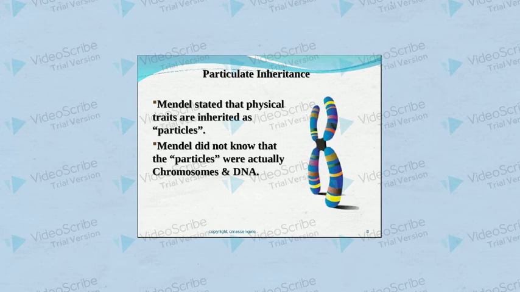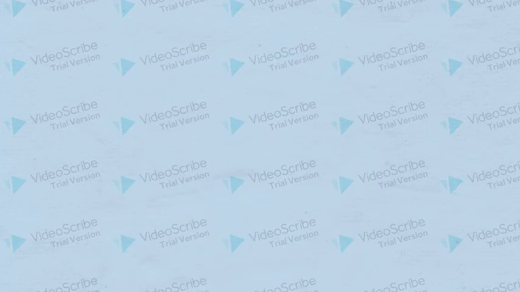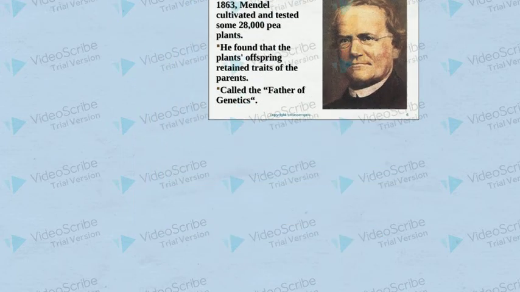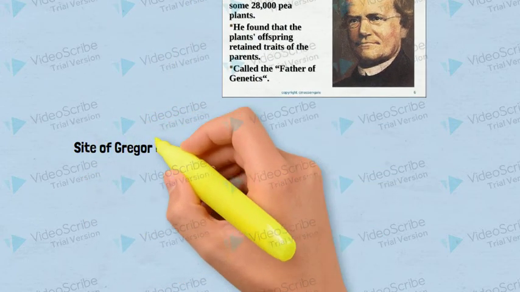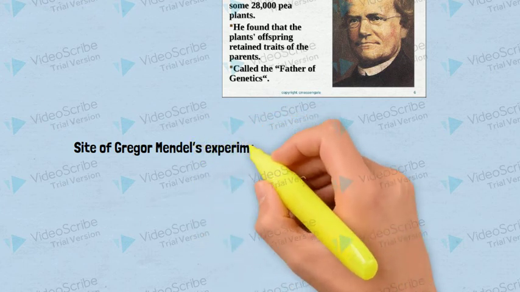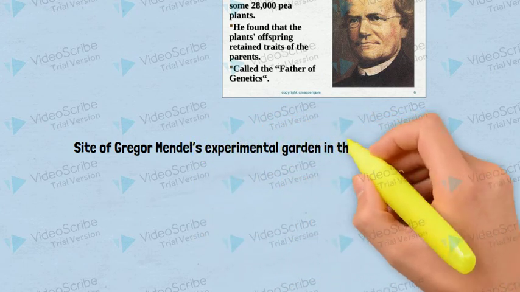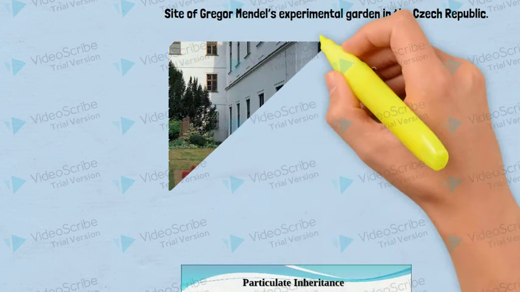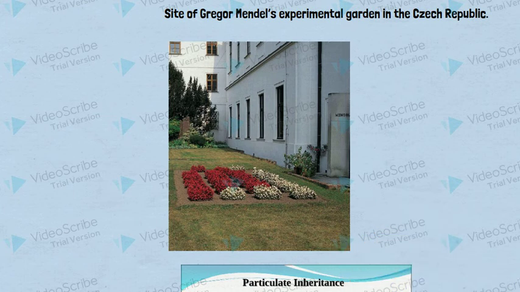Also, the importance and validity of these statements are still true. They were not accepted and understood in his life. Later, De Vries, Correns, and Tschermak proved the statements of Mendel in their works. These scientists published their findings under the title Laws of Mendel in 1900. Gregor Mendel, who is the father of genetics, used garden peas to demonstrate important principles of inheritance.